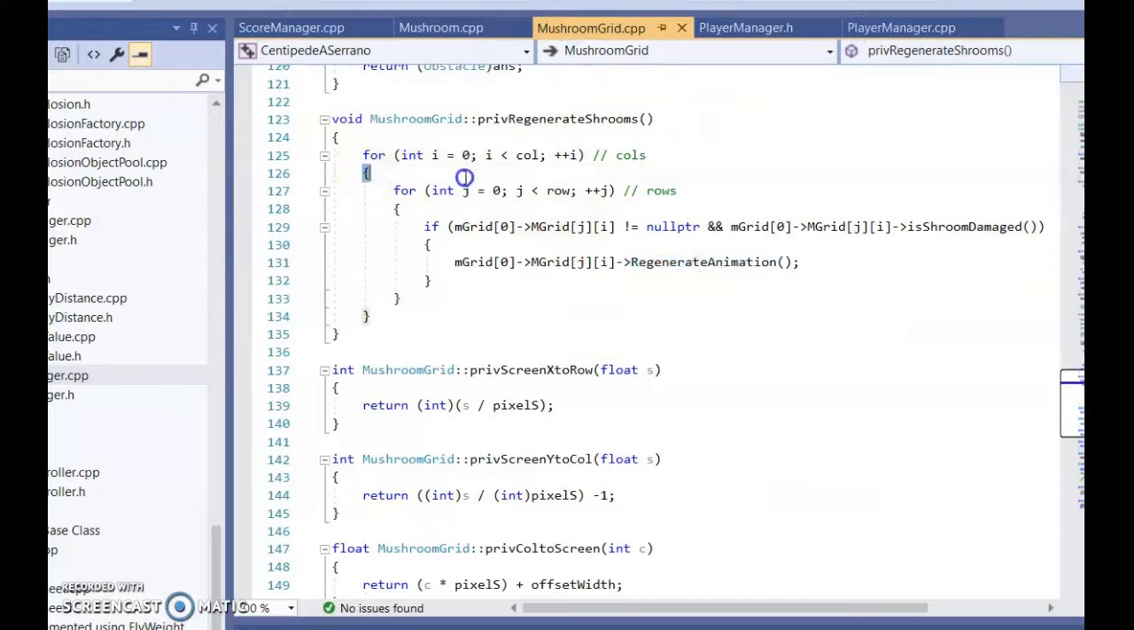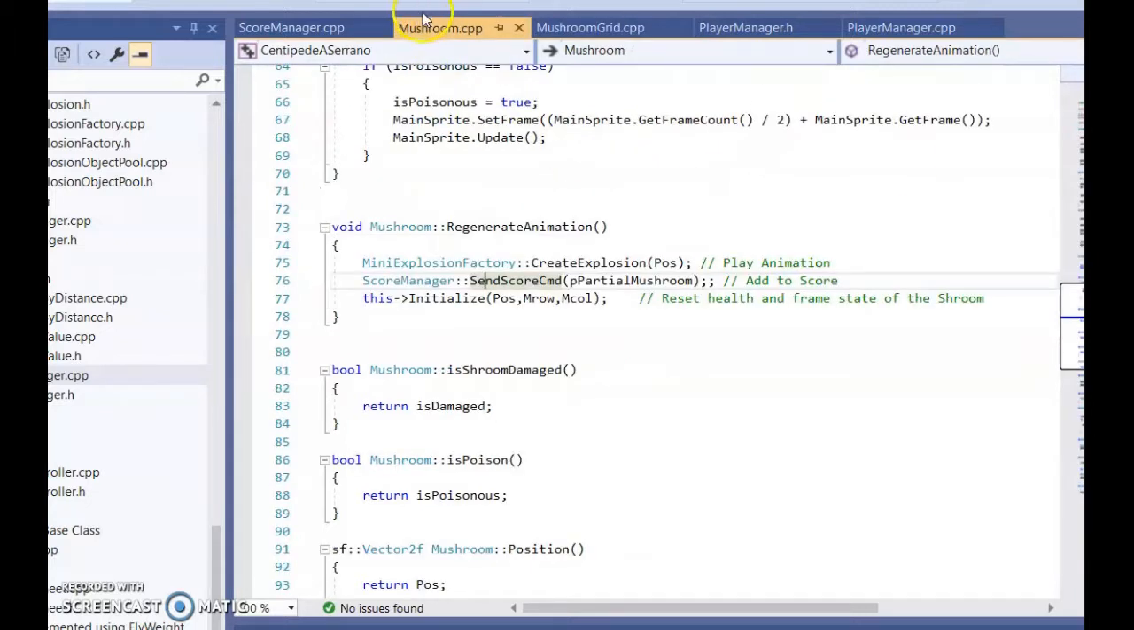Then it's going to iterate, searching for the mushroom damage, and play an animation on each one. And for the mushroom, it's going to create an explosion. Then it's just going to send the score command to the score manager. This one is partial mushroom.